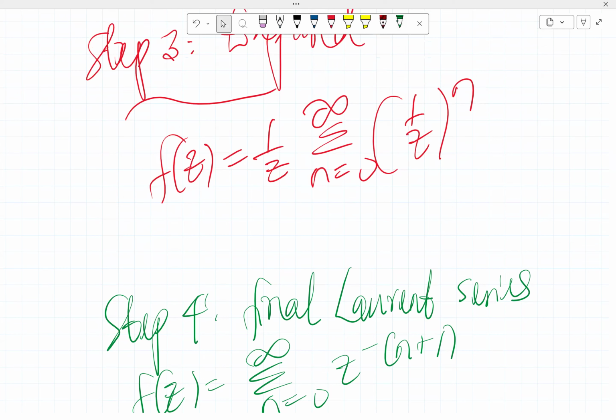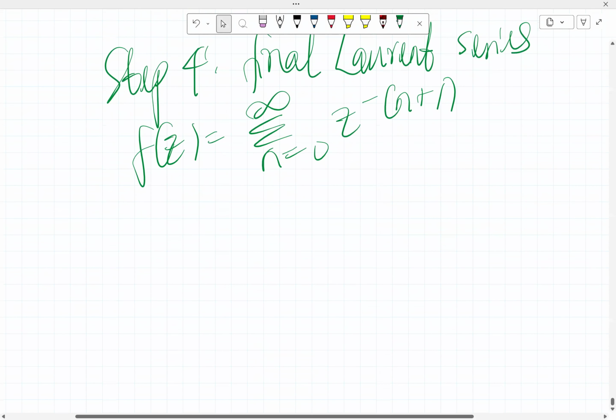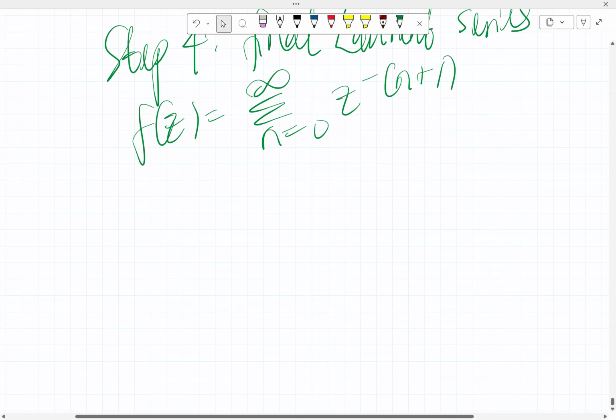Of course, this is the idea. This is the combination of 1 over z, and this is 1 over z raised to power n. So that's 1 over z raised to power 1 plus n. If we take it as this, that'll be z raised to power minus n plus 1. And that's exactly what we have right here. That's the final Laurent series.